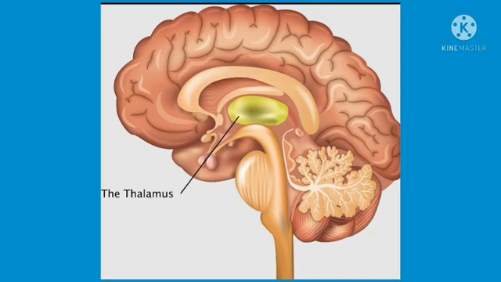The second one is thalamus. Thalamus is present in cerebral medulla. It is a major conducting center for sensory and motor signaling. Sensory means through sense organs it receives and gives signals.